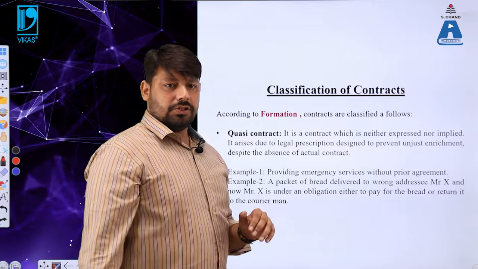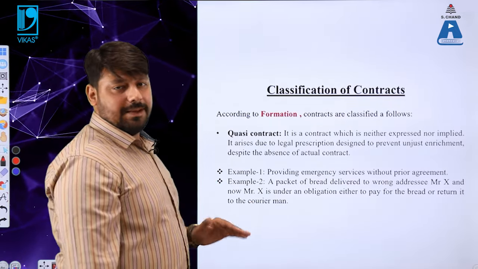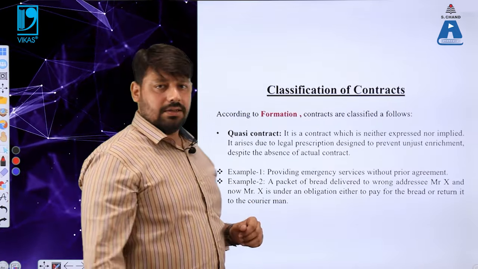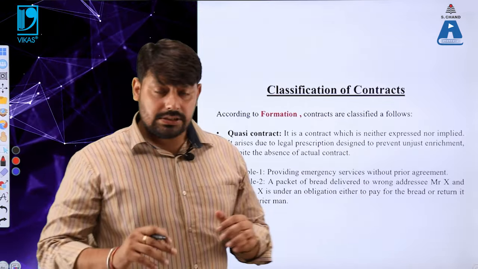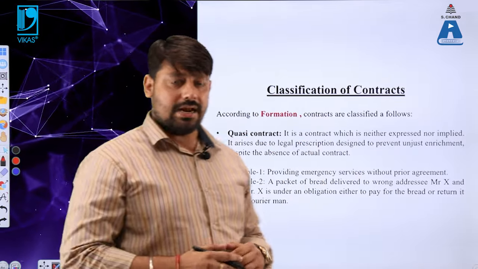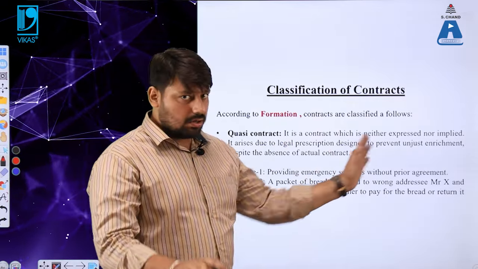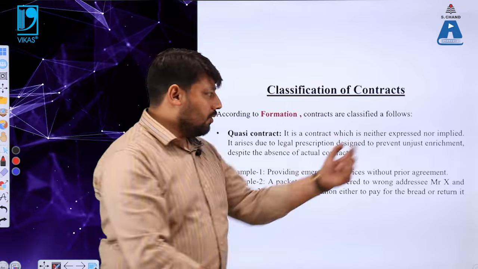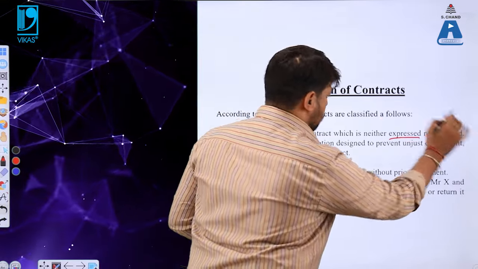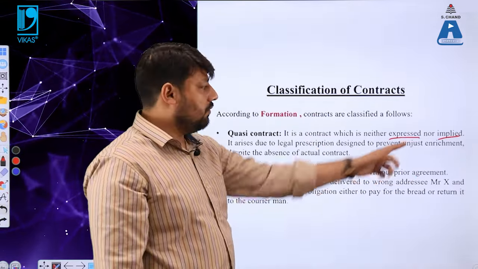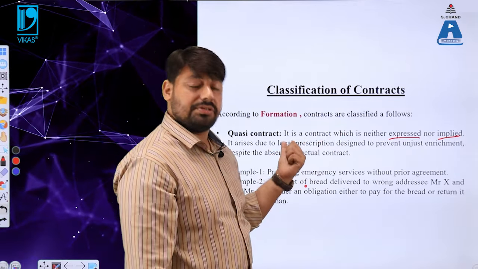Now according to the formation, the third type of contract is quasi contract. Guys, this is literally very important to understand. It is a contract which is neither expressed nor implied. We have already gone through express and implied contracts, but we don't know what a quasi contract is.